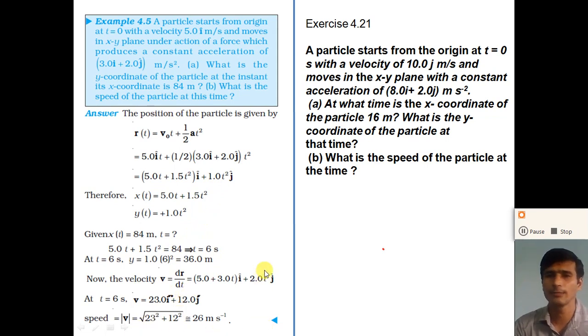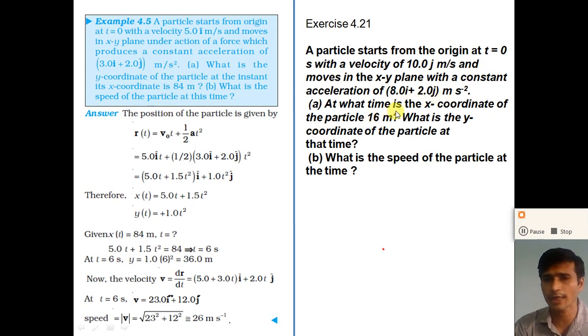So dear student, a similar example is given in the exercise. You have to solve it by yourself. The example is given in exercise 4.21. Here a particle starts from the origin at the time t is equal to 0. That means the initial position vector r0 is equal to 0, same as in the previous example. The initial velocity is given to you as 10j meter per second, so take v0 as 10j meter per second, and it moves in the xy plane with a constant acceleration of 8i plus 2j meter per second square.